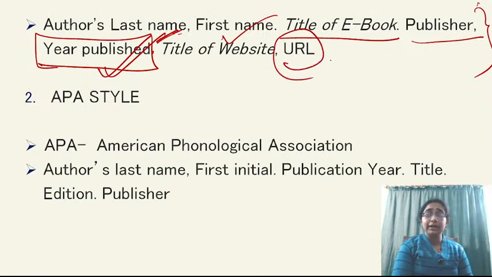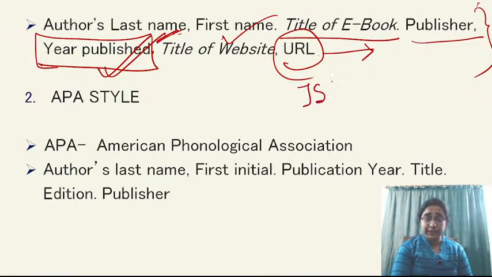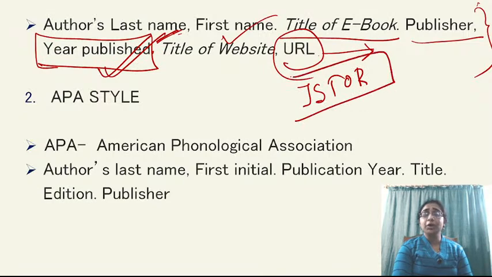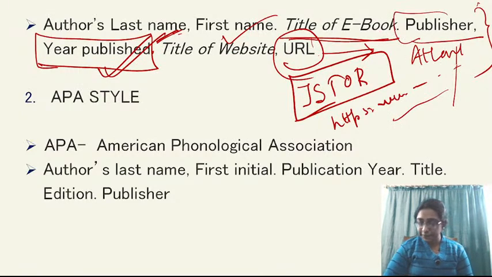And finally, URL. URL is only applicable when you are accessing an e-source. For example, you are downloading any article from JSTOR. Then JSTOR का जो URL है वो आपको देना होगा, https://www.jstor.org करके जो URL होता है वो आपको देना होगा. Title of the e-book is mentioned in italics. Publisher name, for example, Atlantic Publisher. You need to write that. Okay. So that is MLA style.